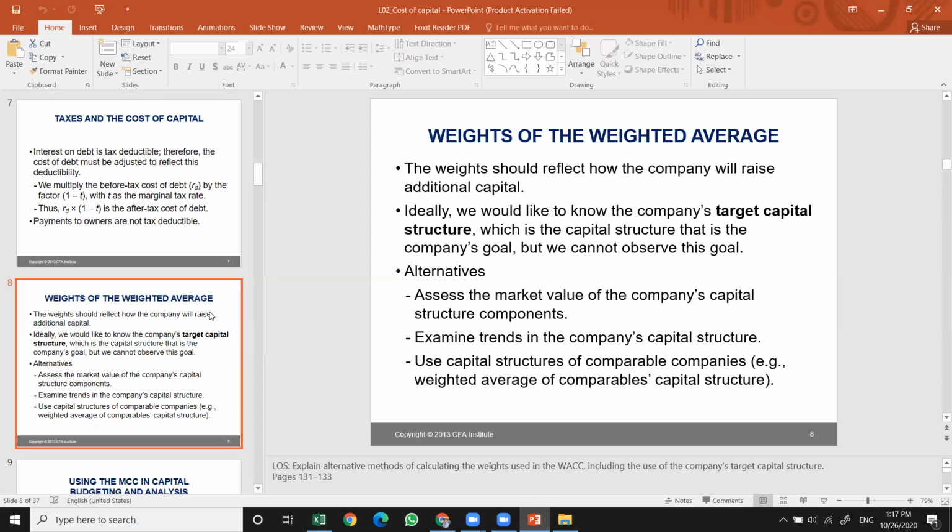So the weights should reflect how the company will raise the additional capital. Ideally, we would like to know the company's target capital structure, which is the capital structure that underlies the company's goal. What is the best and ideal level of the capital structure, like 30 to 70, 40 to 60, and so on. So there are some alternatives given. Why are they given? Because unfortunately, we cannot easily observe the target capital structure for the company.